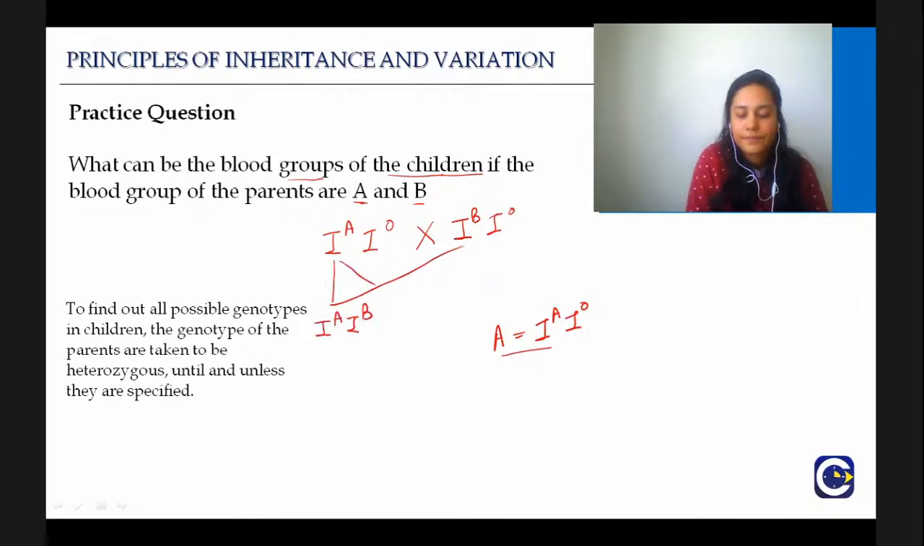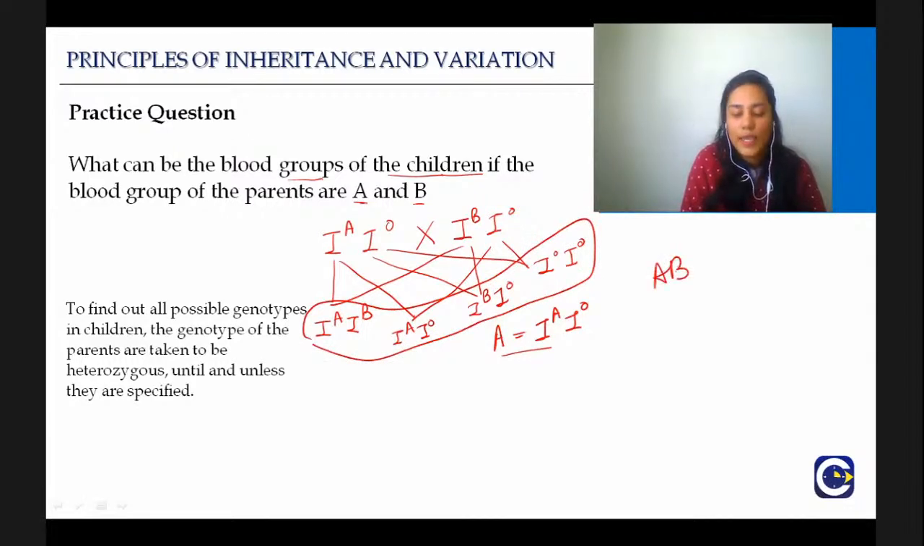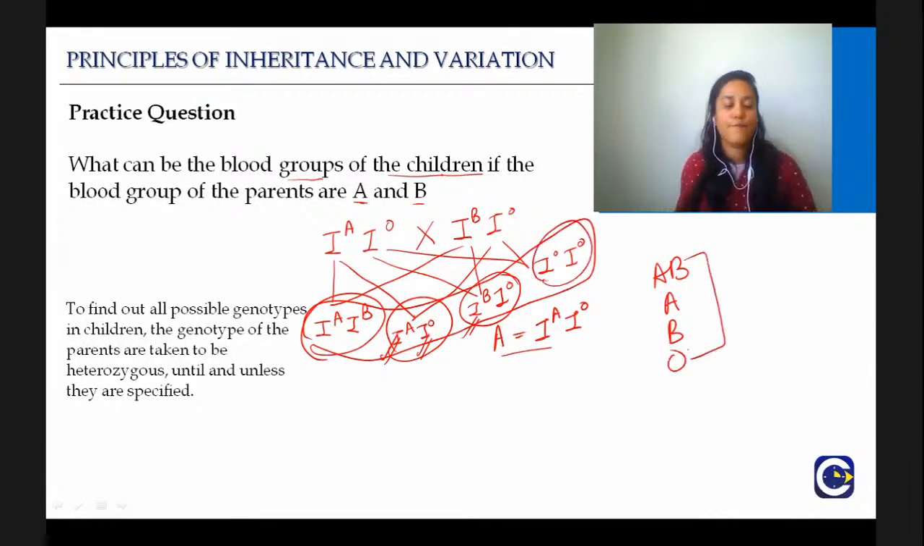IAIB, IAIO, IBIO, IOIO. So these are the 4 possible genotypes. And then what are the phenotypes? This one is AB. This is A because IA is dominant over IO. This one is B because IB is dominant over IO, and this one is O. So these are the 4 blood group types that are possible.